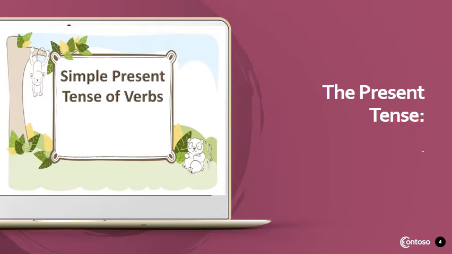When we talk about simple present tense, it means the same as the base form of the verb, but s or es is added for the third person singular, which is he, she, it, and other singular persons. The negative is formed with subject plus do, does, not plus base form of the verb.